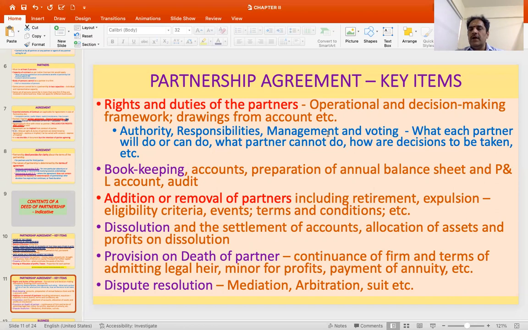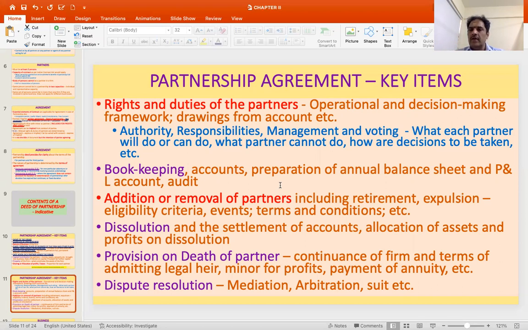Then another important aspect in respect of any business undertaking is the bookkeeping, accounts, preparation of annual balance sheet, profit and loss account, audit, etc. Then what is the procedure in relation to addition, incoming partners, removal of partners, etc. Because for expulsion, there has to be an express clause in the partnership agreement. Only then can a partner be expelled. Similarly, retirement of partners also you could have a clause.